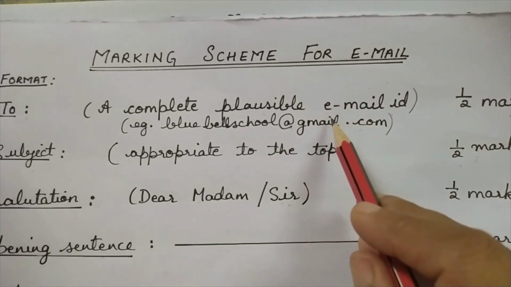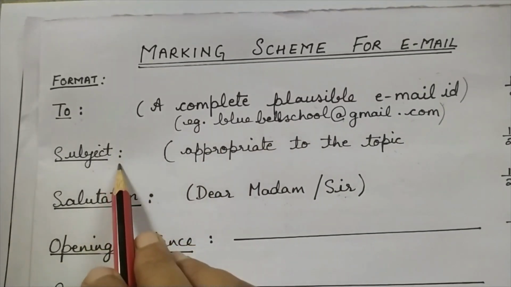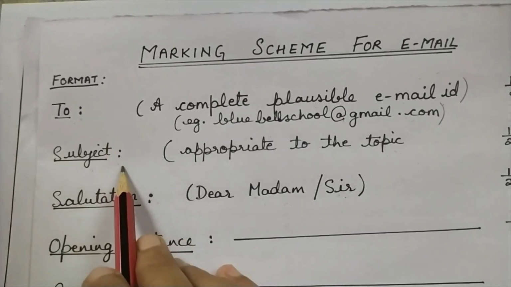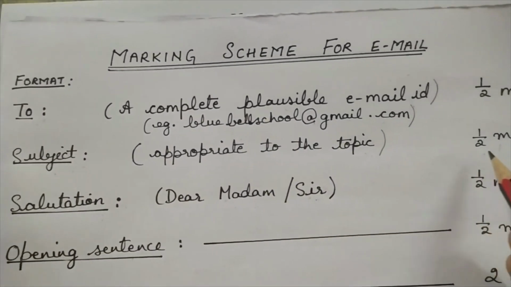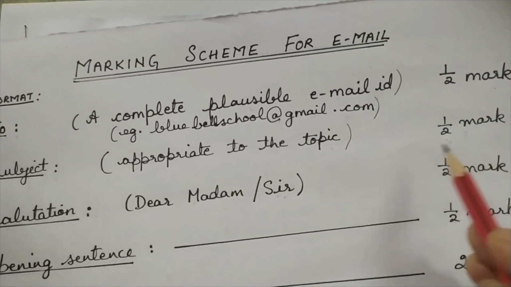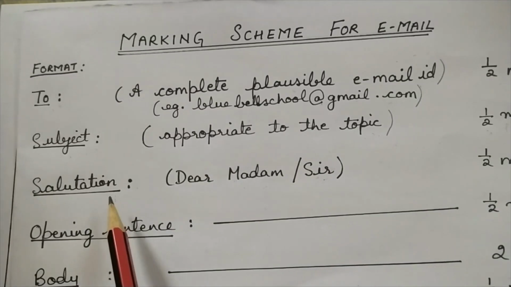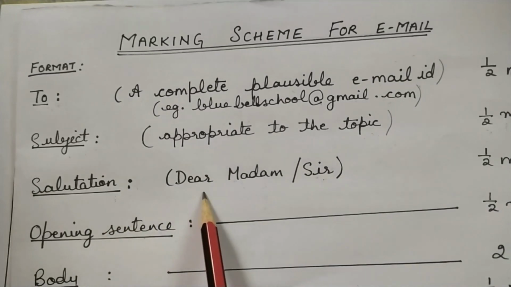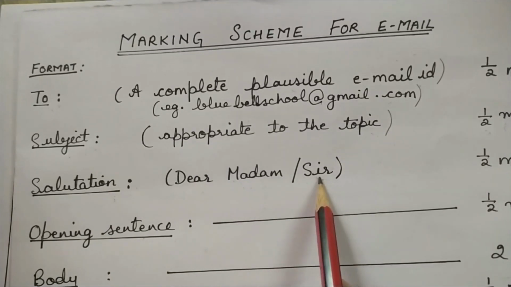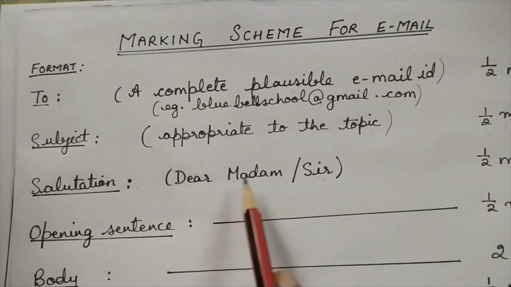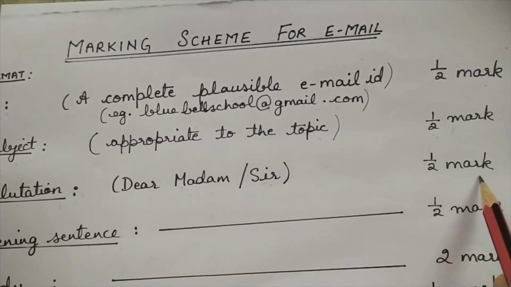After the "To" email ID, you will leave a line. You will write down the subject. Now the subject will also be with the margin, just under the "To". It should be appropriate to whatever the topic is, and this subject also carries half a mark. Now after the subject, you will leave a line. Next will be the salutation. In the salutation, you will write down Dear Madam or Dear Sir, or simply Madam or Sir. M of Madam will be capital, S of Sir will be capital. So this salutation carries half a mark.